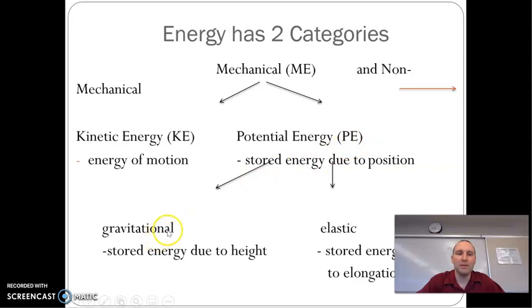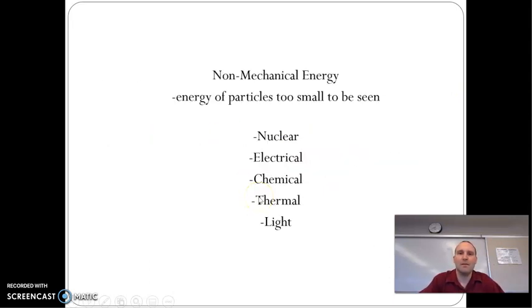Now, we're mostly, if not entirely, going to deal with gravitational for potential energy. So you don't have to worry about the difference between gravitational and elastic. It's just going to be potential for us. But I will ask you some situations of a spring and ask, what kind of energy does it have? You have to know that a spring or something that's stretchy has potential energy. So we have potential and kinetic. These are the non-mechanical energies. We will not be dealing with them this year, but they're good to know about.